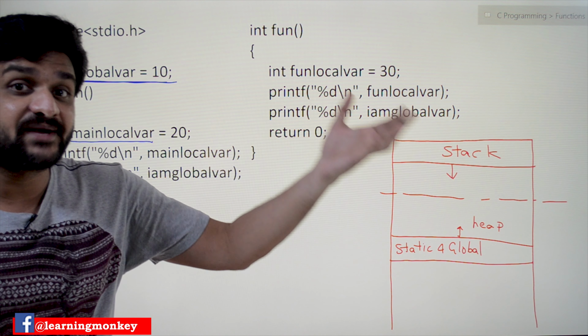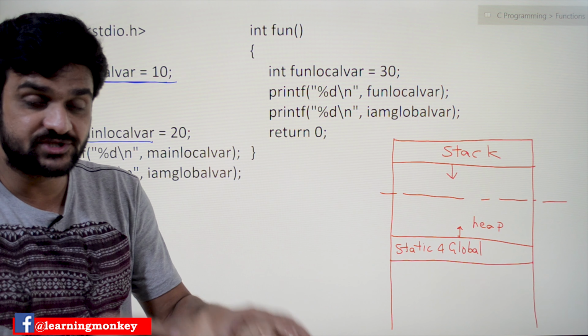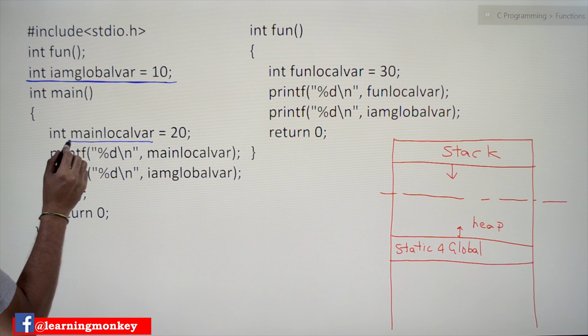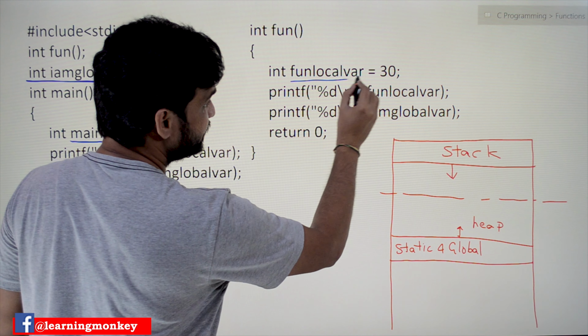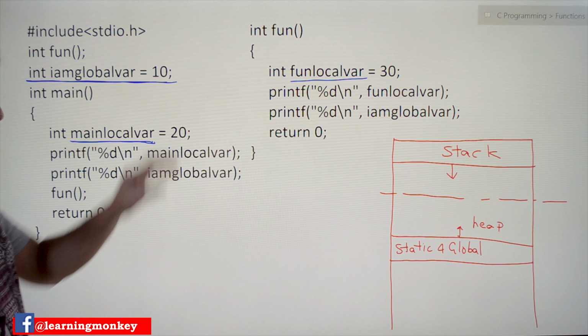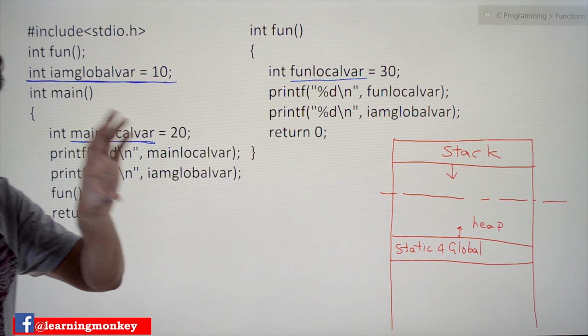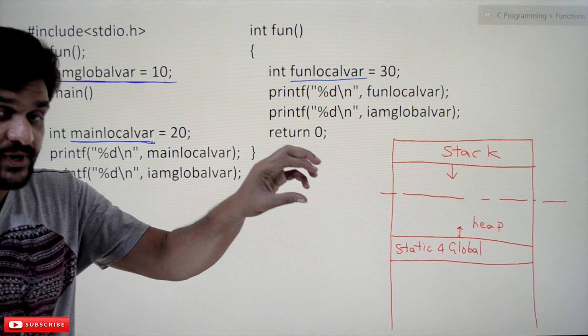Those variables are called global variables. And this variable is what we call a local variable. And we have already discussed that every variable will have its own scope.